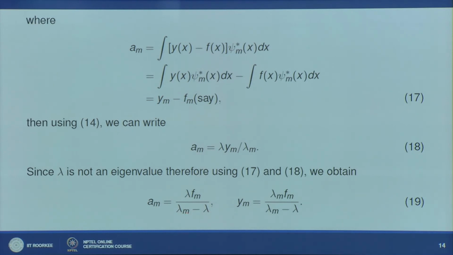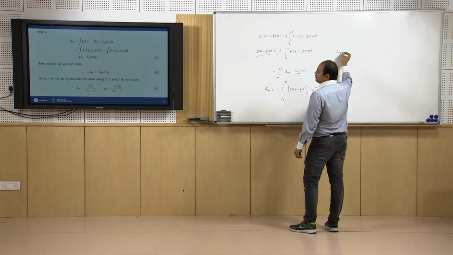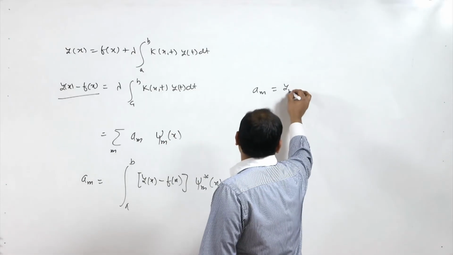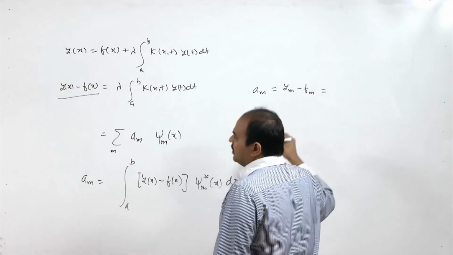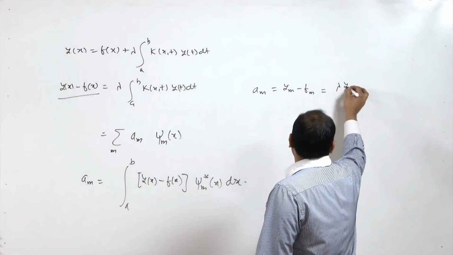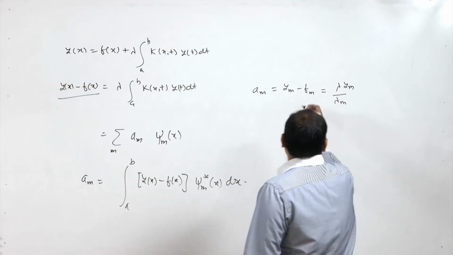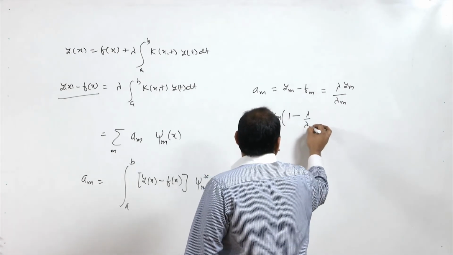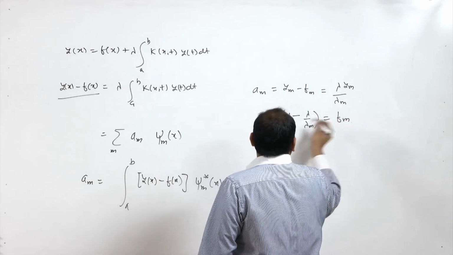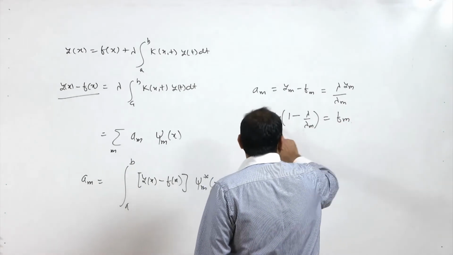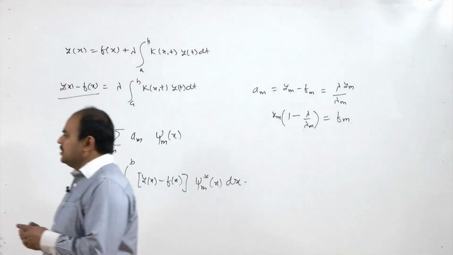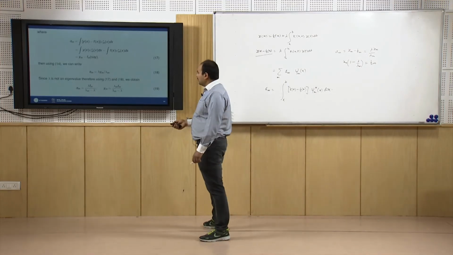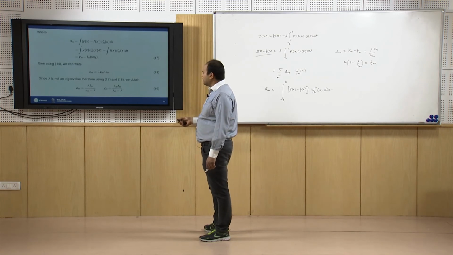This is very easy. I can say that here we have a_m as y_m − f_m, and this is coming out to be λy_m upon λ_m. So if you compare, you will get y_m(1 − λ/λ_m) equal to f_m. So once your y_m is calculated, you can calculate your a_m also. So here you can get a_m as λf_m upon λ_m − λ. Okay, fine. So this is something which we want to find out, y_m.